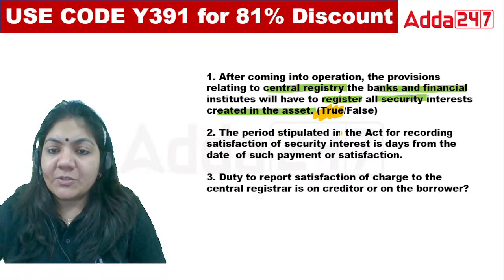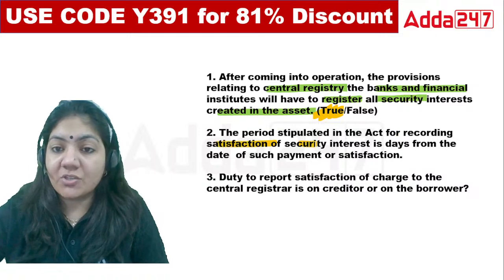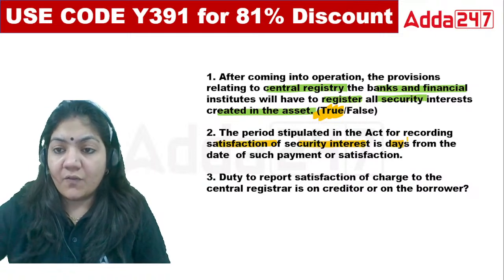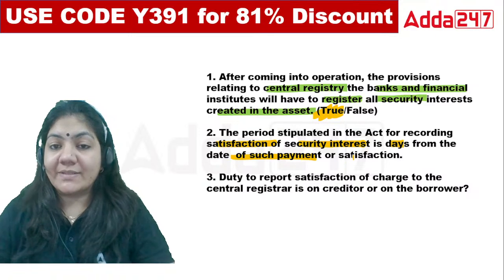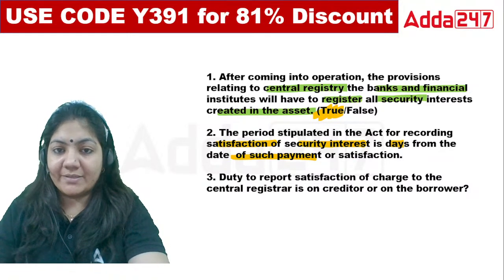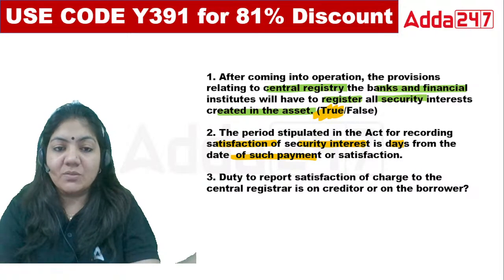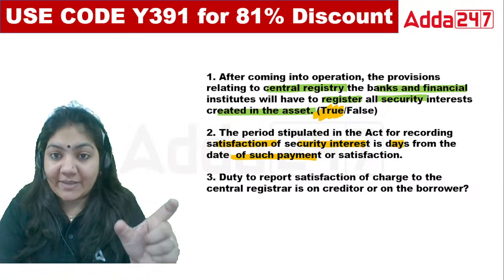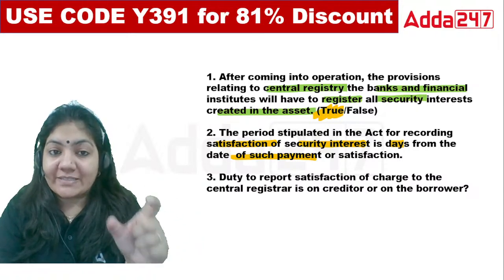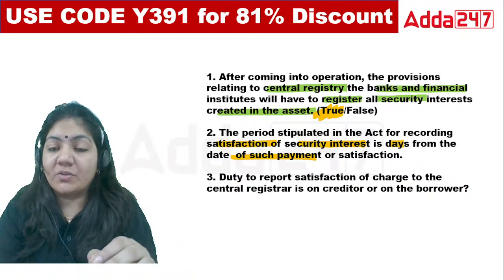The period stipulated in the Act for recording the satisfaction of security interest is dash days from the day of such payment and satisfaction. Yes, class. What will be the exact day count for recording satisfaction of security interest?